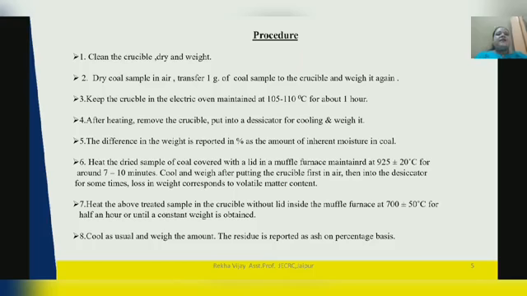Heat the above treated sample in the crucible without lid inside the muffle furnace at 700 plus minus 50 degrees centigrade temperature for half an hour or until a constant weight is obtained. Next, cool as usual and weigh the amount. The residue is reported as the ash on percentage basis.